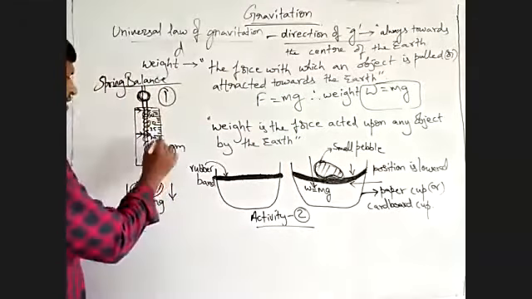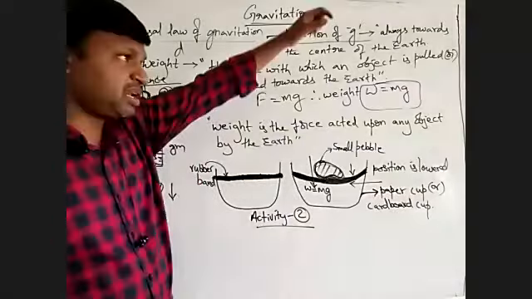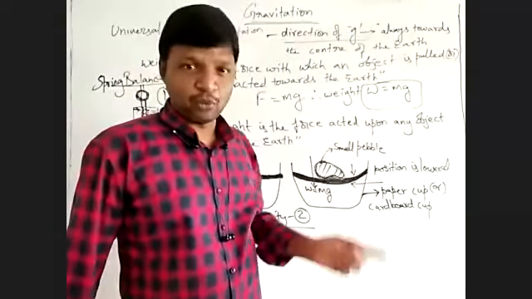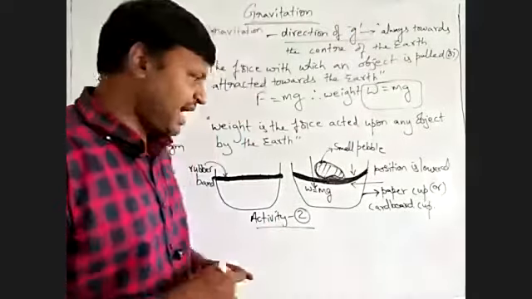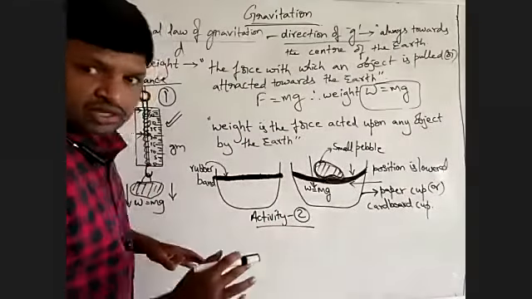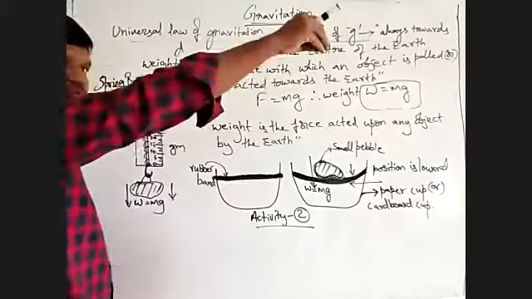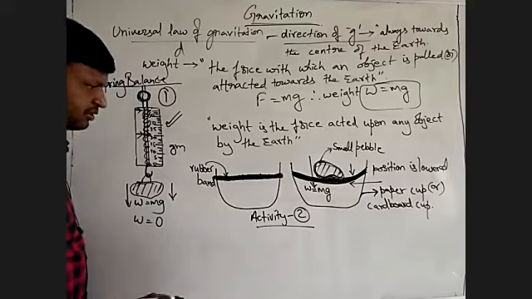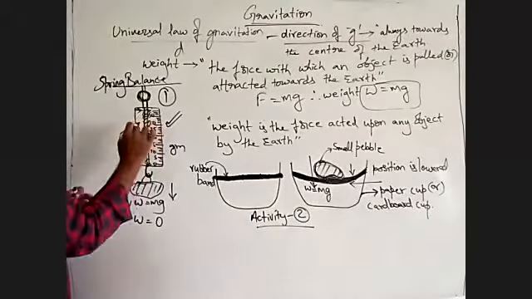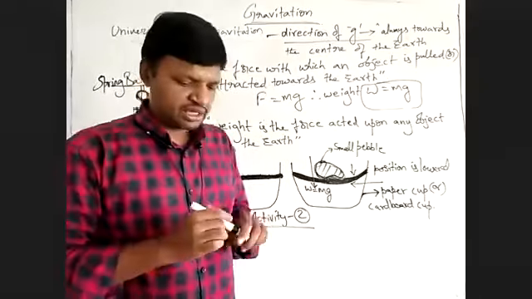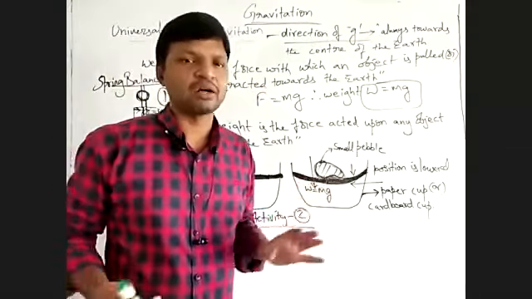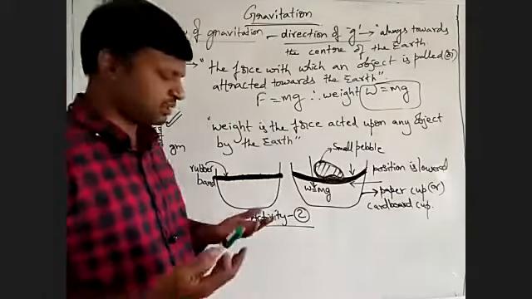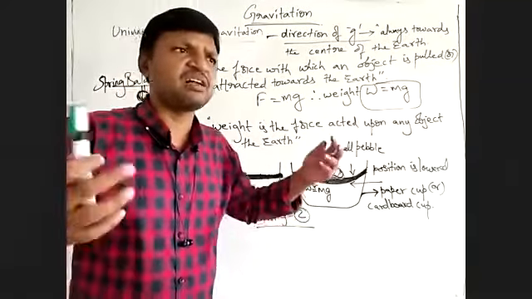When you are leaving this spring balance from a certain height, as there is no normal reaction, its weight shows as 0. That means the spring balance will not show any reading at all. So this object has no weight. Where has the weight gone? It did not go anywhere.